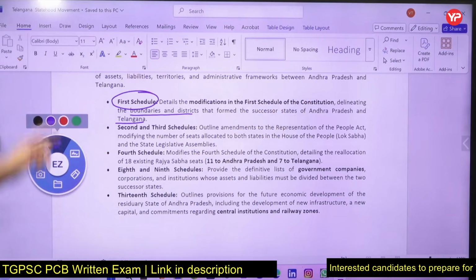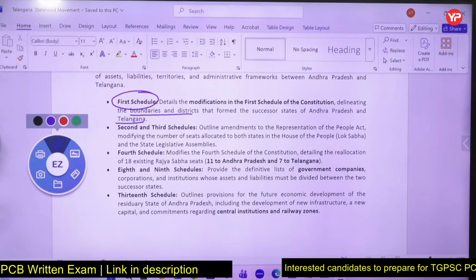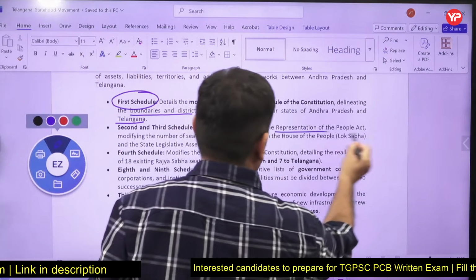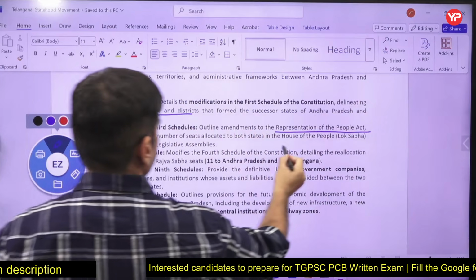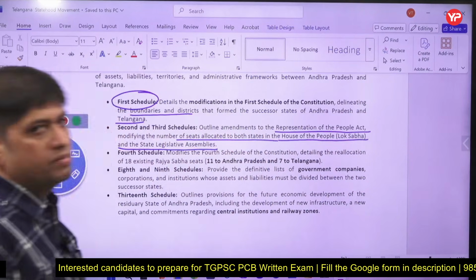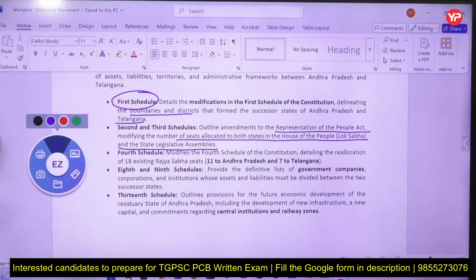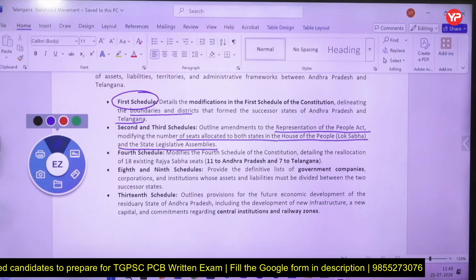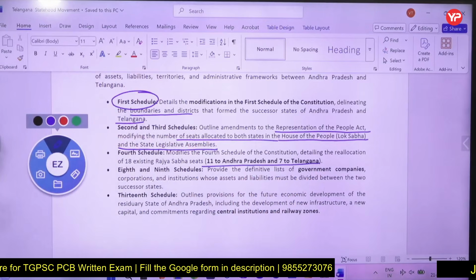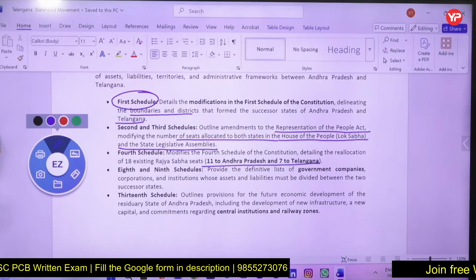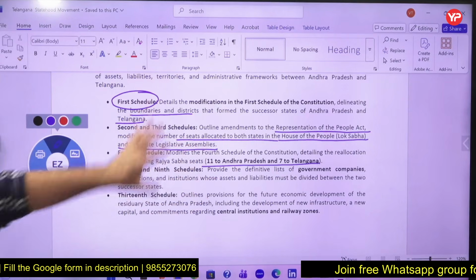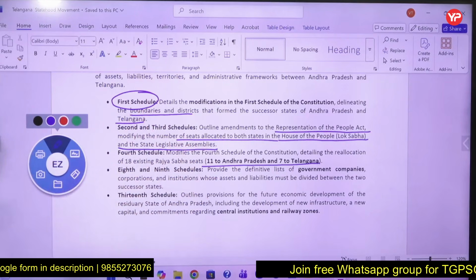The second and third schedules of the Andhra Pradesh Reorganization Act talk about amendment to the Representation of the People Act. That is a law by Parliament, by which the number of seats allocated to MPs and MLAs is set. That is also mentioned. The fourth schedule talks about the number of seats in Rajya Sabha, so how the number of seats will be there. The 8th and 9th schedules talk about listing various government companies and public sector undertakings, which will be divided into 2. So we are dividing the assets between the 2 states.